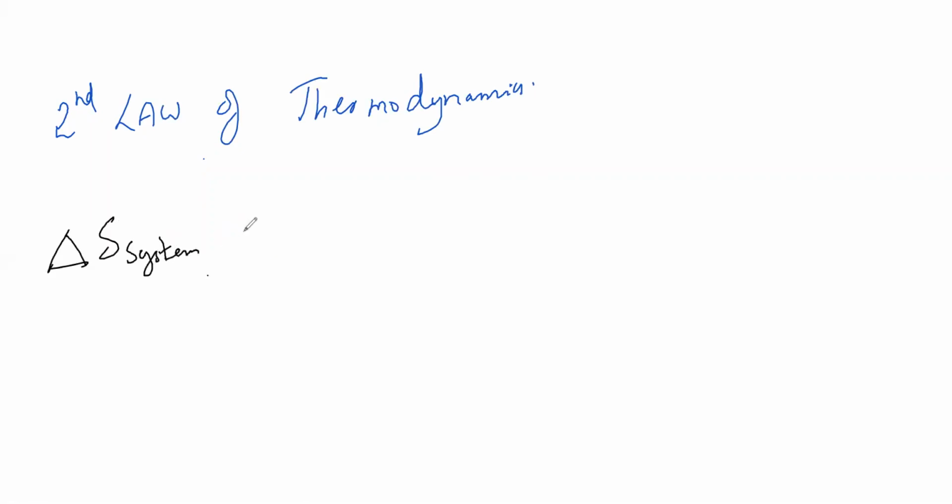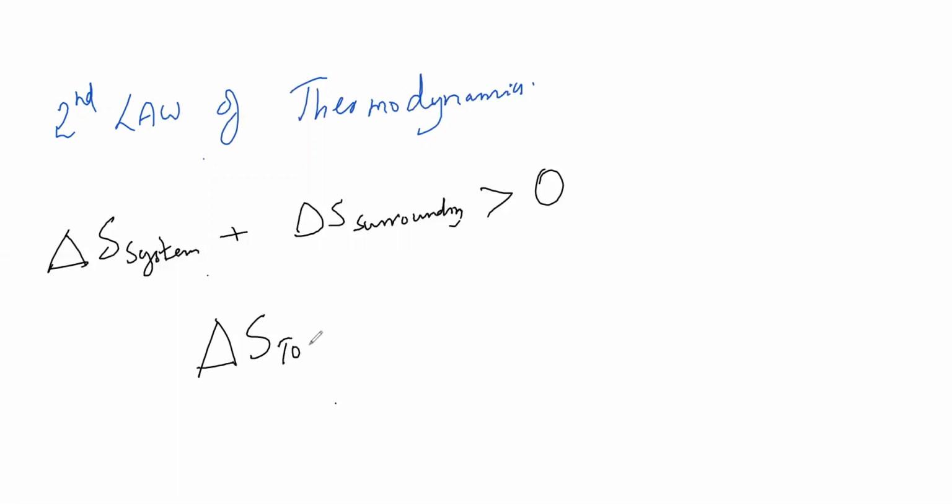Delta S system plus delta S surroundings greater than 0, or else delta S total greater than 0. Can anyone tell me what is system plus surroundings?